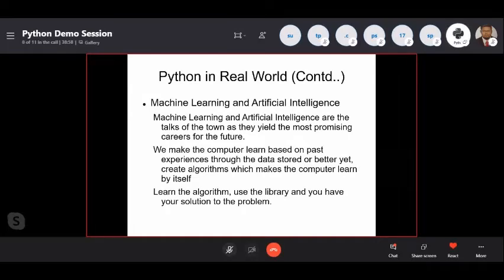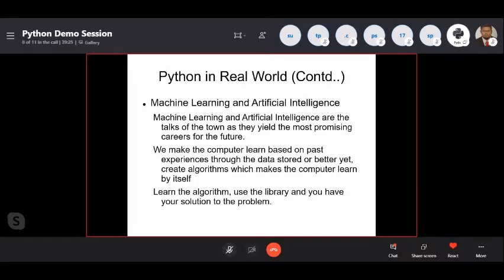So, machine learning and artificial intelligence. Artificial intelligence is nothing but, see, if you are going to make the machine learn and do that by itself, that is called artificial intelligence. Machine learning is nothing but you are going to give some commands to do that. That is called machine learning. That is the only basic difference. But you can do everything using some algorithm, and those algorithms can be easily implemented using Python.